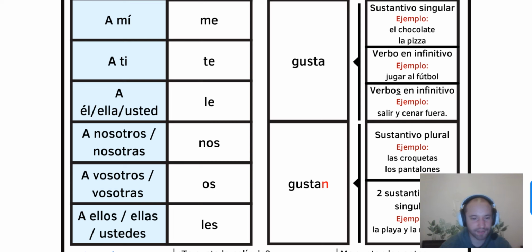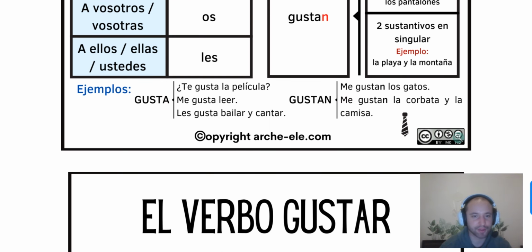Now, let's go a little bit down. Now we will see some examples, like ¿Te gusta la película? Do you like the film? So you can also use it the same for questions. So if you want to say it negatively, then ¿No te gusta la película?